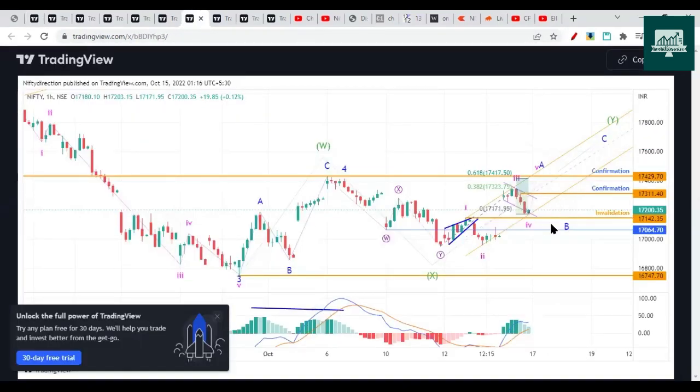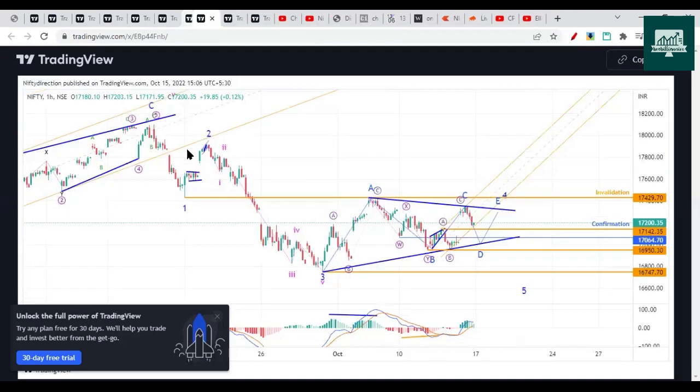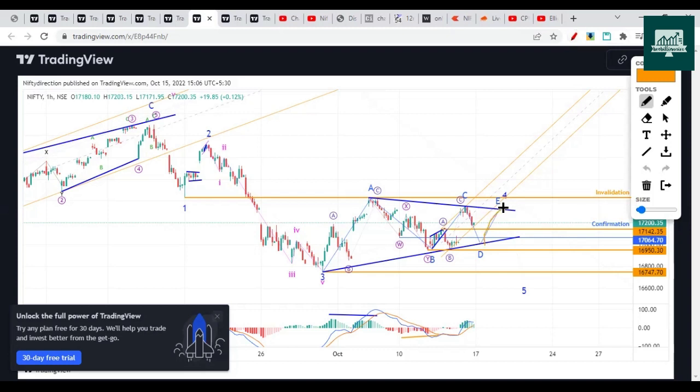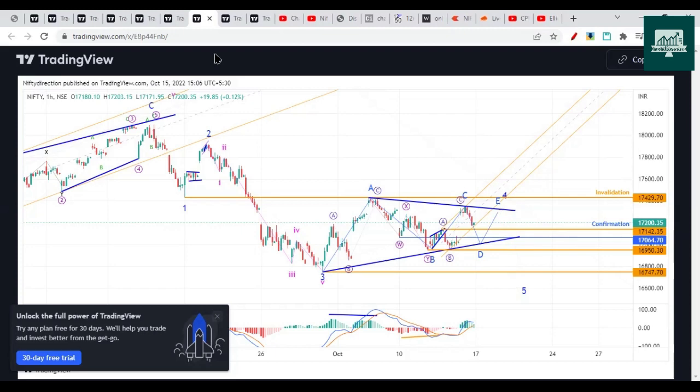So this is another chart that we discussed. This got invalidated, so it's of no use. Again, this was a triangle that we discussed. It will drop downside towards 17,064.50, and then we'll pull back, and then the drop will resume as E wave goes like this, and the drop will resume on the downside. This is also a case we discussed.